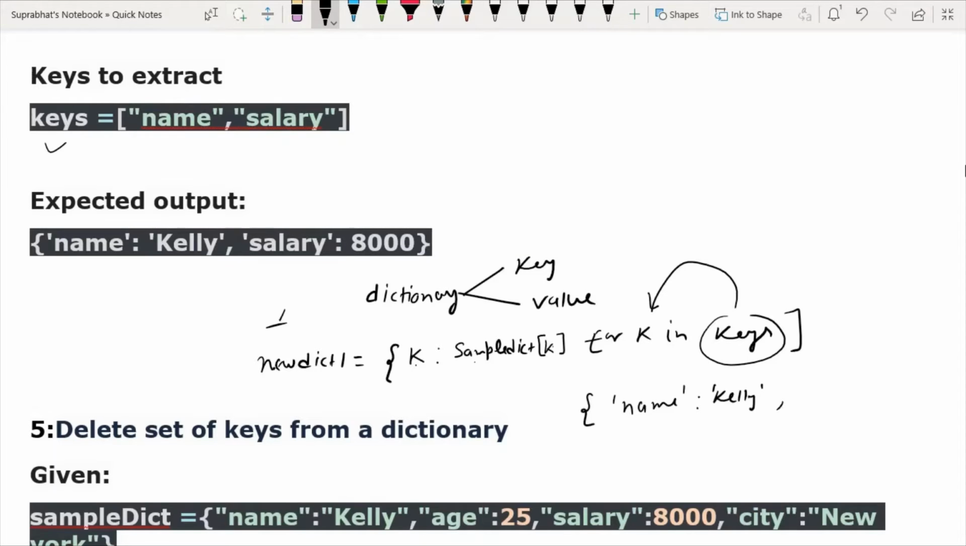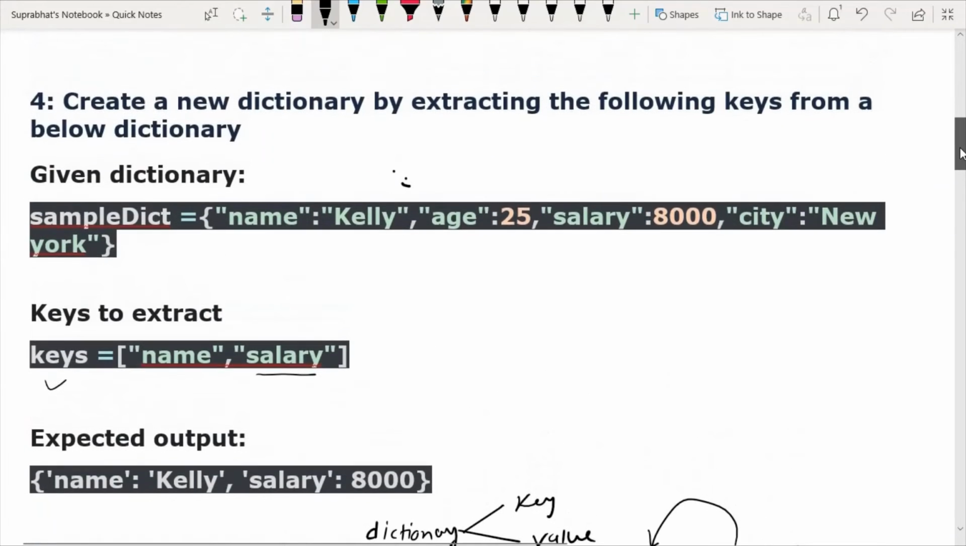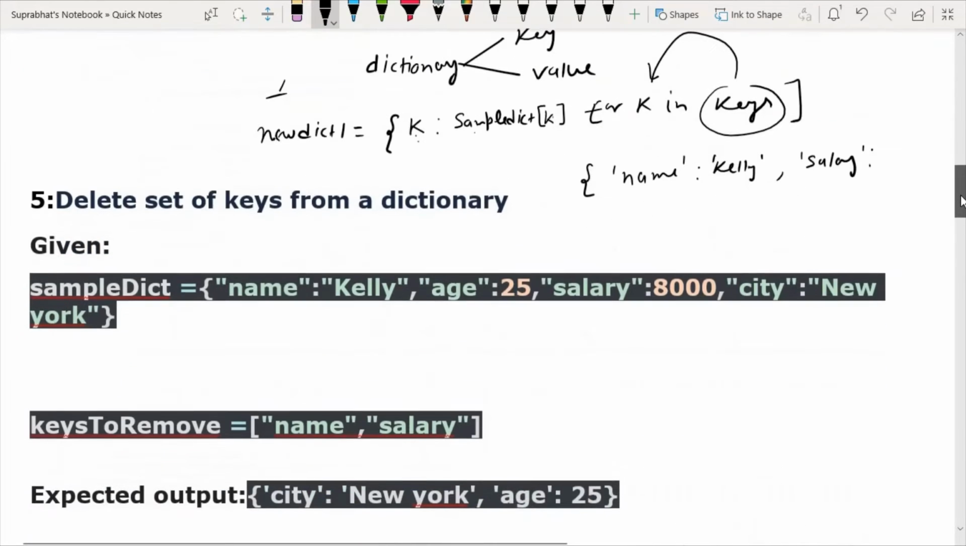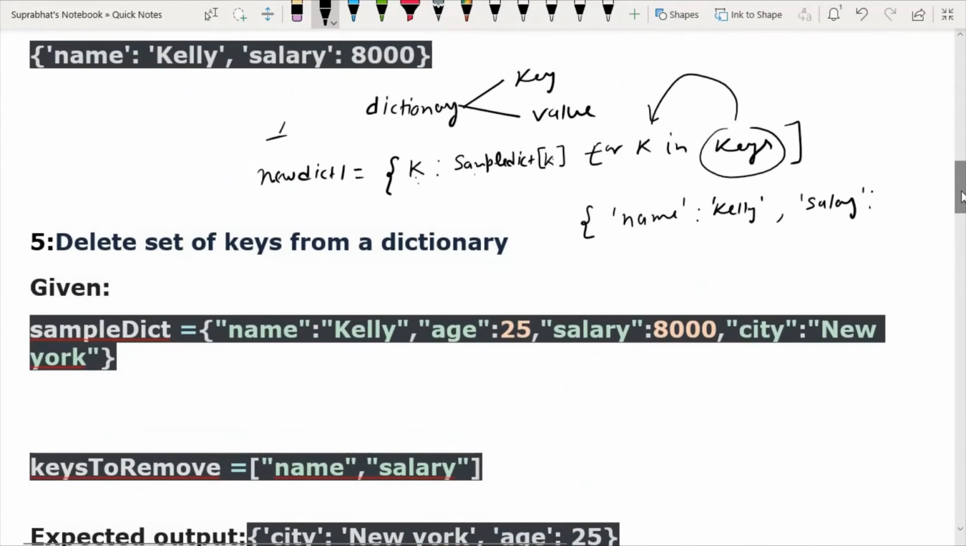Now again, the second item from keys, that is salary. Salary comes in K. Then its sample ID, that salary contains what value? What is the value of sample salary? That is 8000. So here 8000 will come. So this is our dictionary that is assigned to new dict.